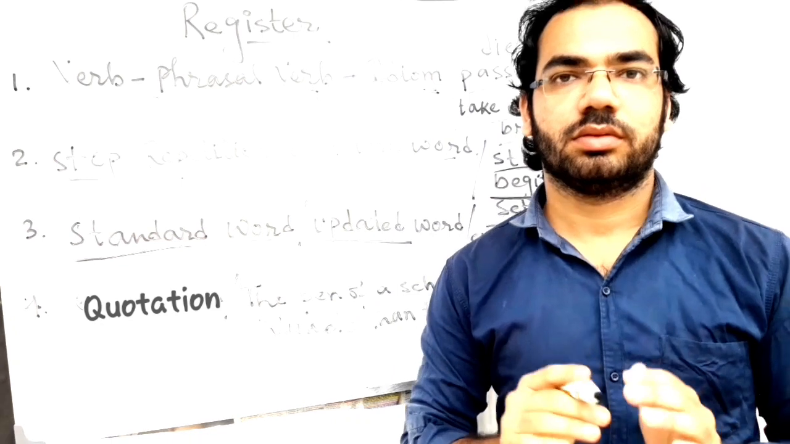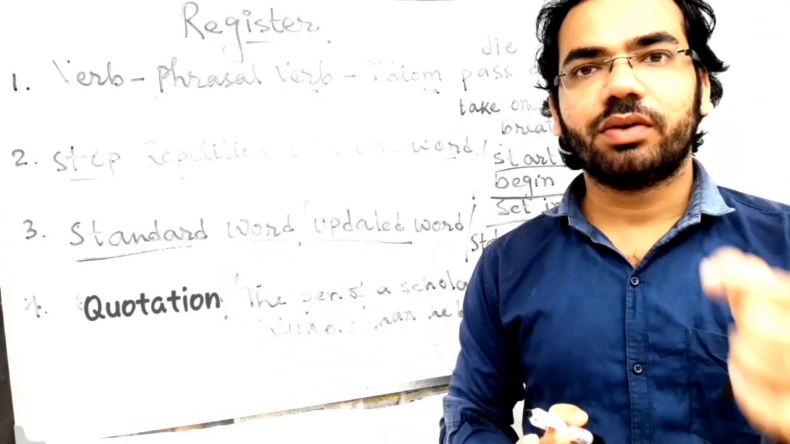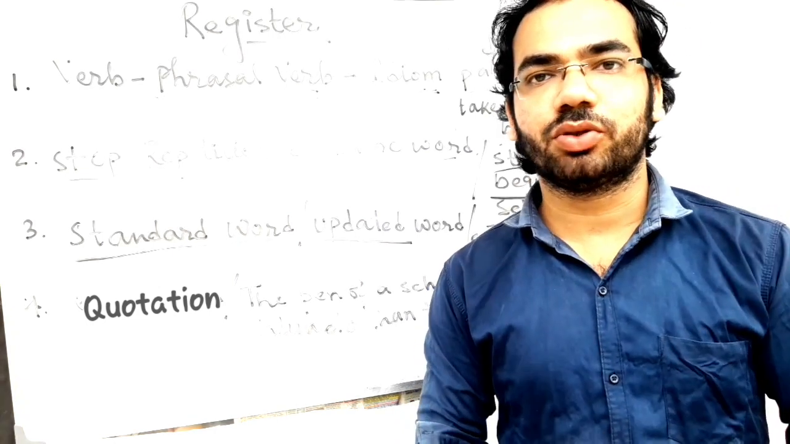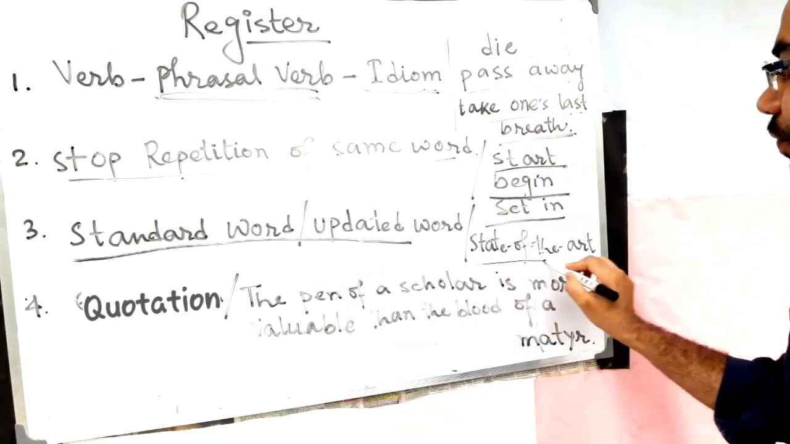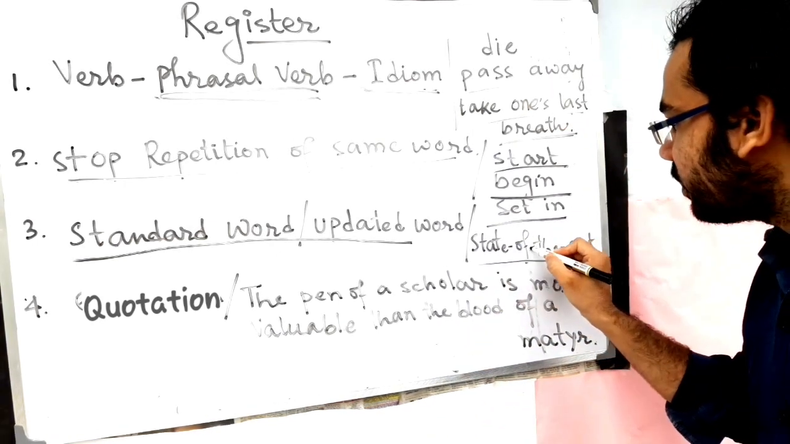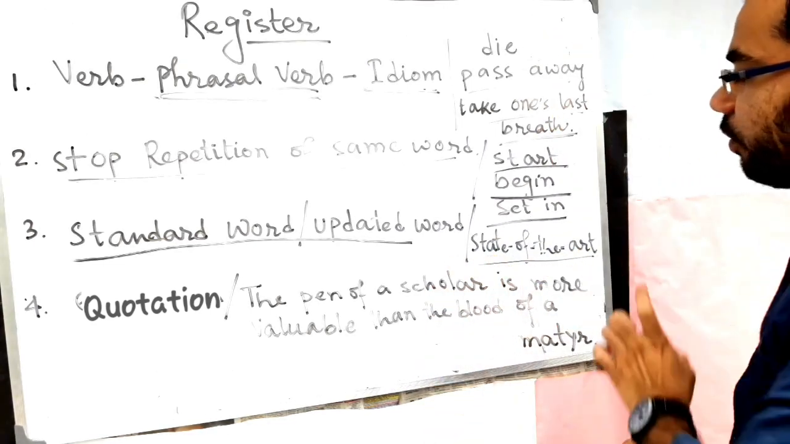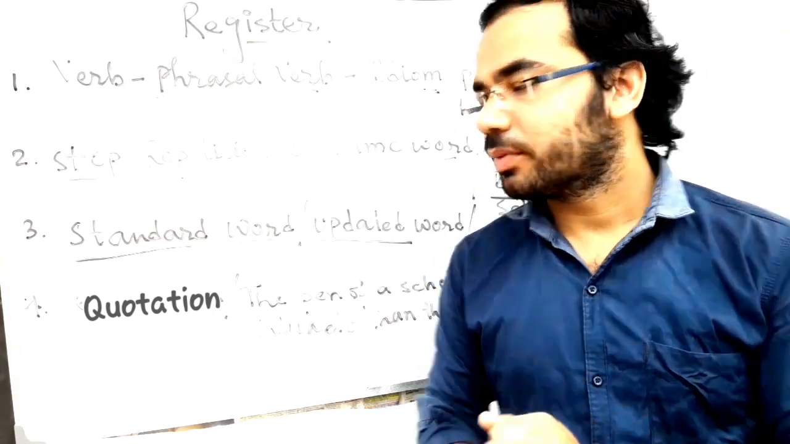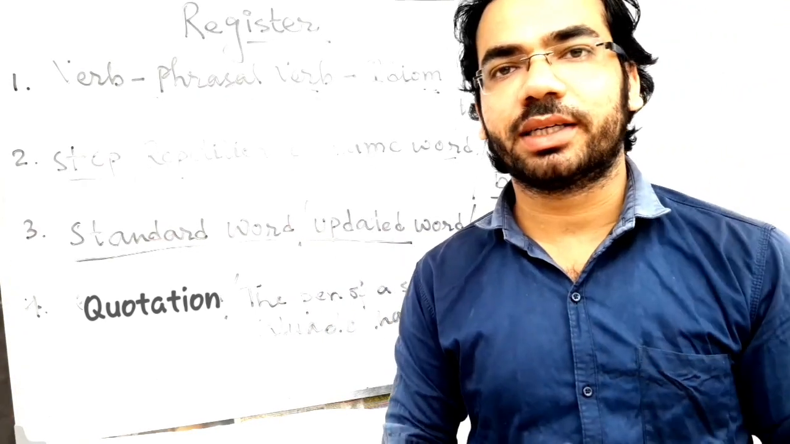The next part is standard words or updated words. Whatever words are trending now, that means words which are nowadays used in many papers or media. Like state-of-the-art, this is a single word joined by small dashes, that's called a hyphen. State-of-the-art means updated, developed. This type of word you have to use in your writing if you know. If you don't know, you will have to collect them from the internet.